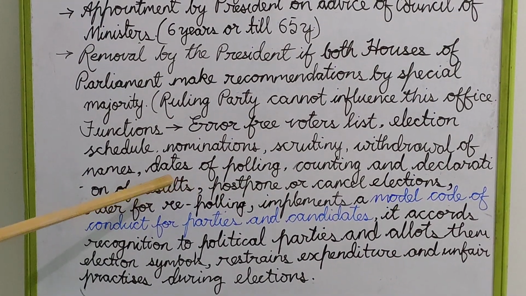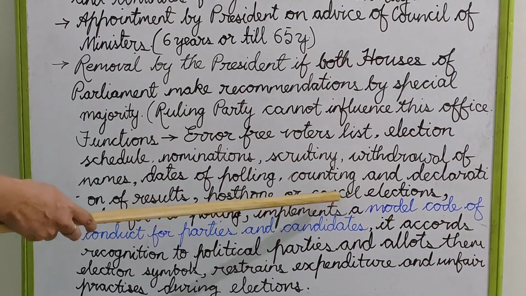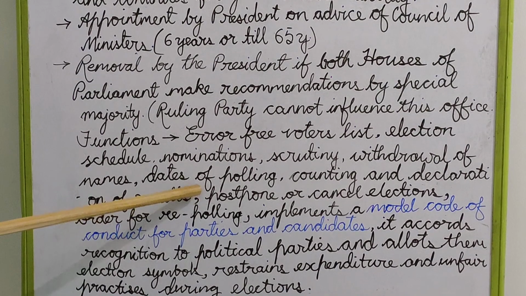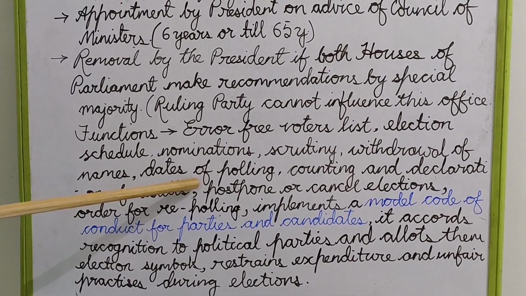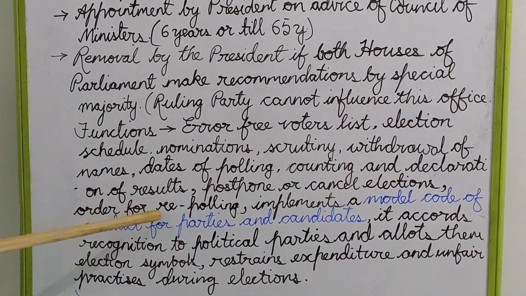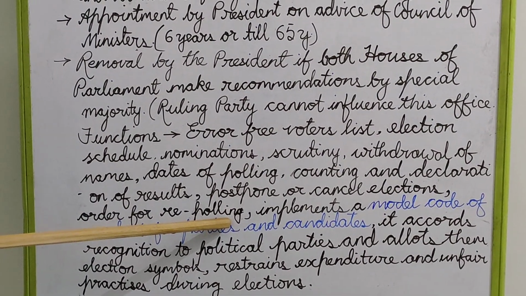If there is any problem during the polling, counting and declaration of results, the Chief Election Commissioner or commissioners can postpone or cancel the elections. They can order re-polling or recounting of votes.